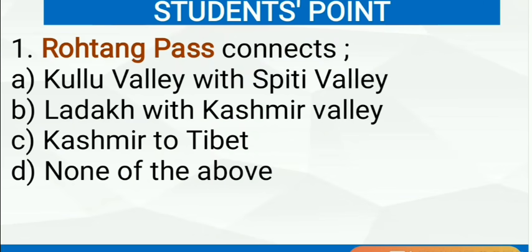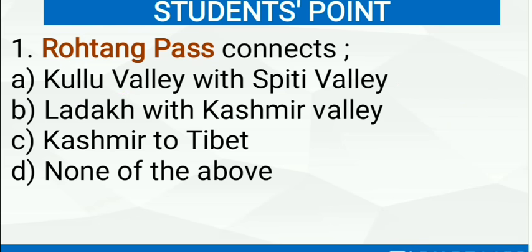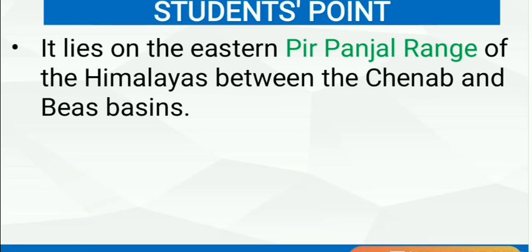Let's begin. The first question, Rohtang Pass connects. So Rohtang Pass connects Kullu Valley with Spiti Valley of Himachal Pradesh. Remember, it connects Kullu Valley with Spiti Valley of Himachal Pradesh. This Rohtang Pass lies on eastern Pir Panjal range of Himalayas between Chenab and Beas Basin. These two are rivers, Chenab and Beas, and between the basin of these two rivers, this Rohtang Pass lies.